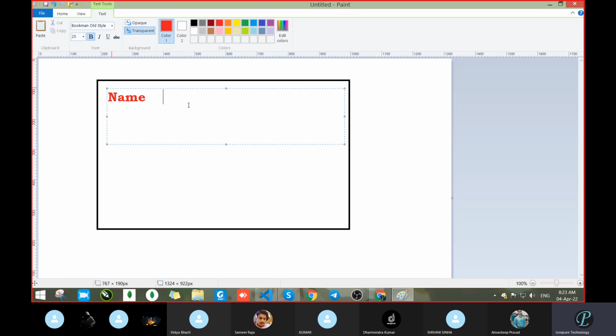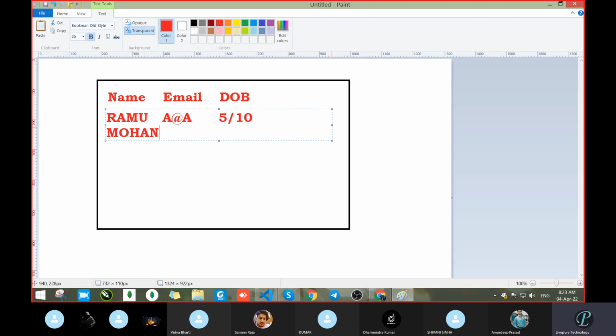So we are storing the data: name. Suppose that email is there. So email. Next, suppose password. Let it be password. Date of birth, DOB. Suppose we entered 3 things. Okay. And here we had passed some data also. Ramu, Ramu. Email ID is something, A at the rate A. Okay. Then date of birth 5 10 second. M at the rate M, 5, 10. So see what we want.